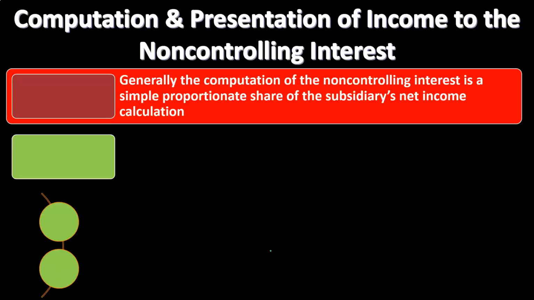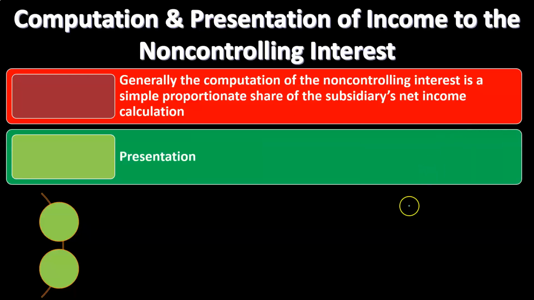Computation and presentation of income to the non-controlling interest. Generally, the computation of the non-controlling interest is a simple proportionate share of the subsidiary's net income. You might say, that sounds well and good, but how do we actually get that number? It sounds a little complex, but it's not that bad, because if you take the net income of the subsidiary and the parent has 90% controlling interest, then 90% would be parent, and 10% would be the non-controlling interest. So you would just take the 10%. Usually it's a proportional calculation, not too difficult.